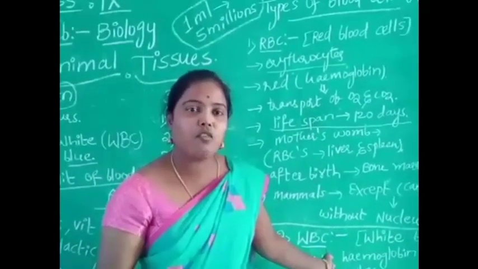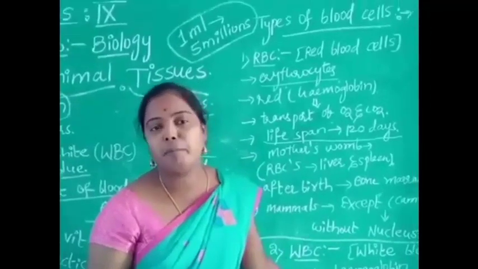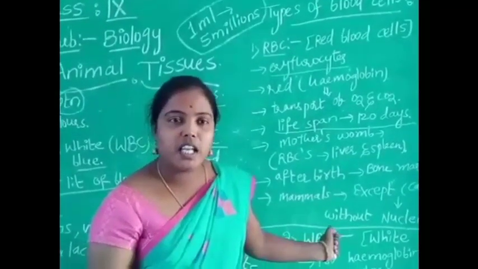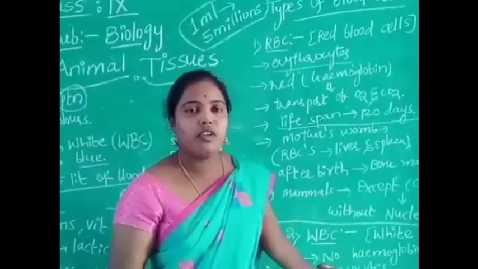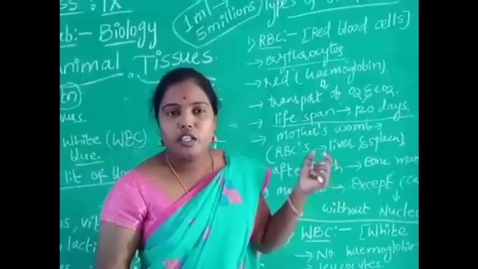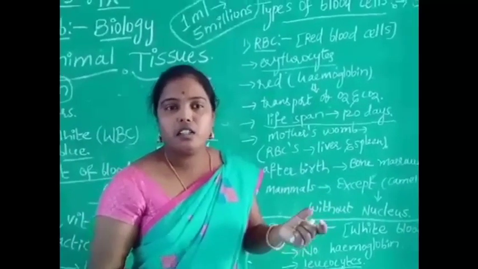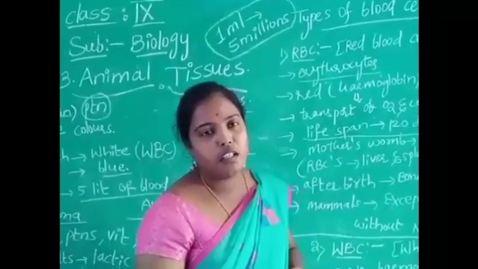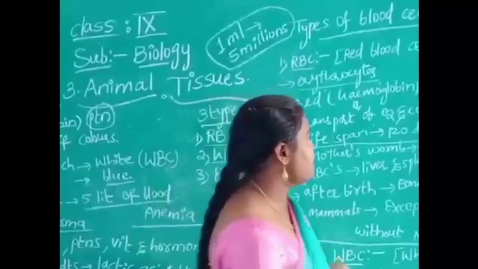The lifespan of white blood cells is very less when compared to RBC. White blood cells are present in less number when compared to red blood cells. In 1 ml of blood, a total of 5 million red blood cells are present. So this is about white blood cells.